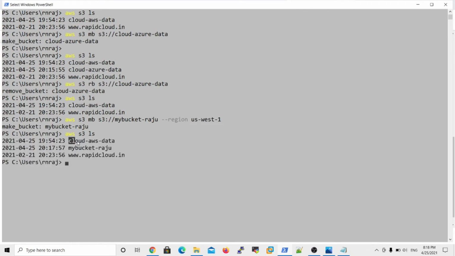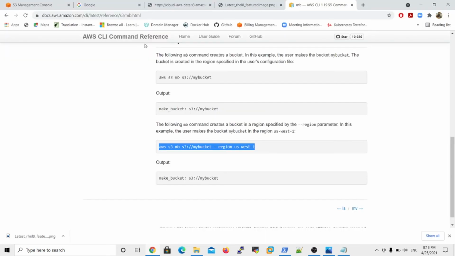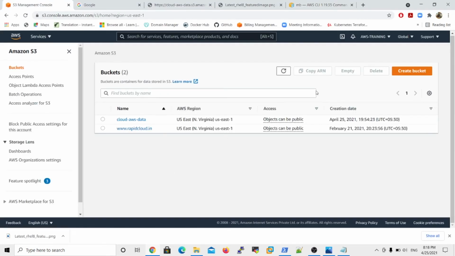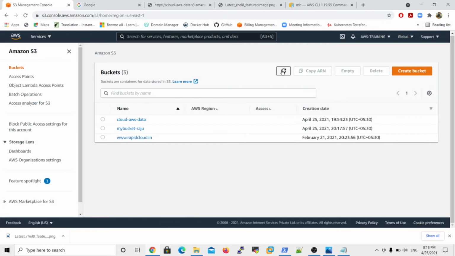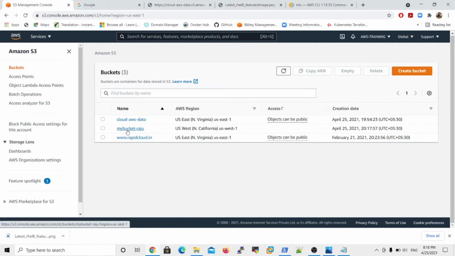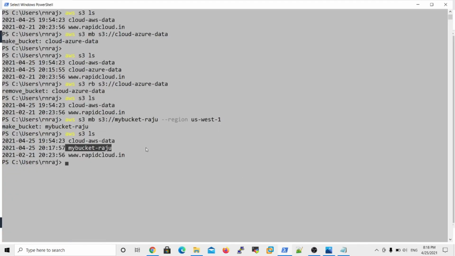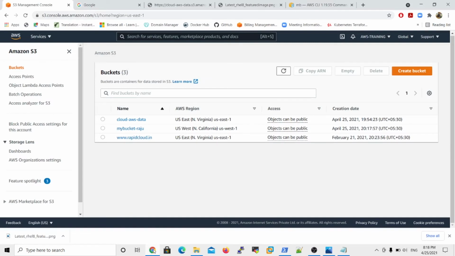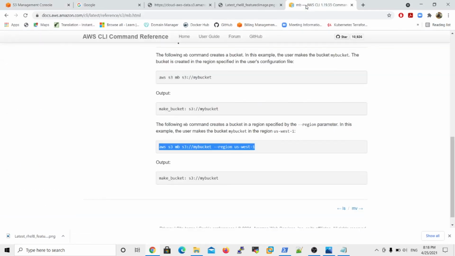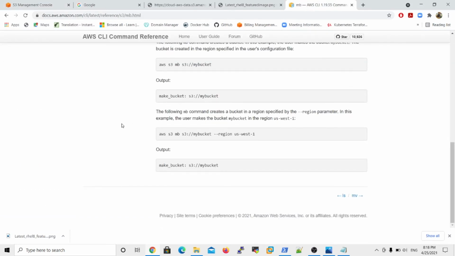Right. So now cloud AWS data and my bucket Raju are successfully created. Then you observe in the GUI mode what buckets are there in my account, right? Cloud AWS, and my bucket Raju was successfully created. That bucket is in US West 1. So like this is the way you can apply the commands in the CLI mode. But if you want to get commands, please refer to the CLI documentation like this.